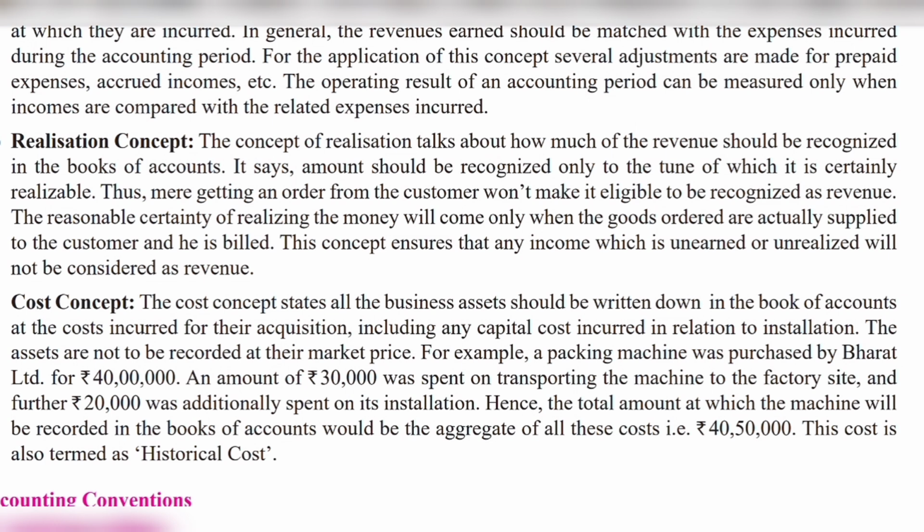We have to call someone from outside, or the company people themselves have to come and help us in installing it to make it work. That is what we call installation price, and we will be spending rupees 20,000 for it. Hence, the total amount at which the machine will be recorded in the books of accounts would be the aggregate of all this cost, that is 40,50,000.